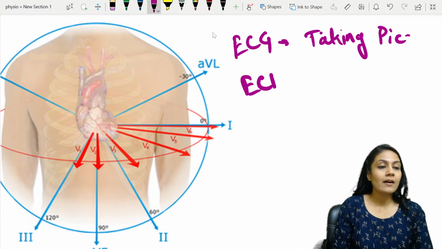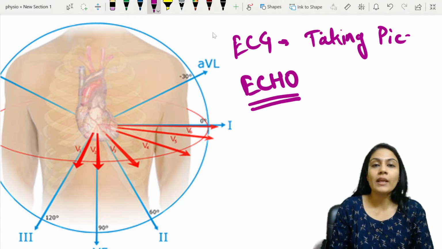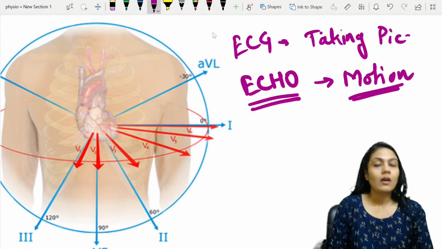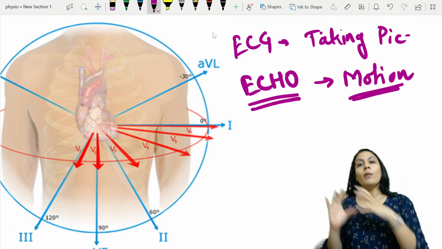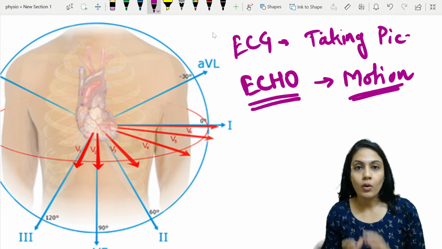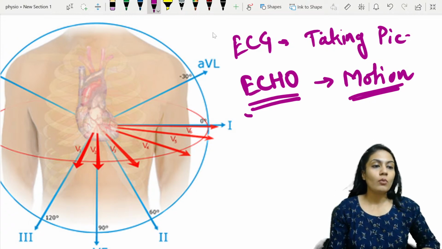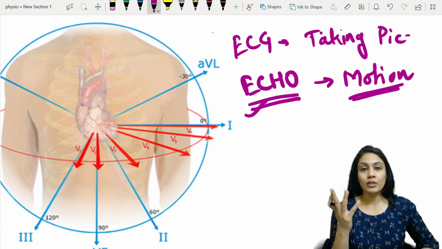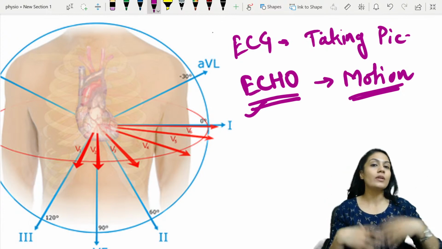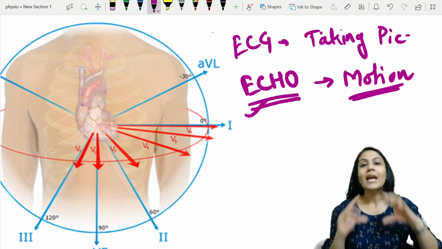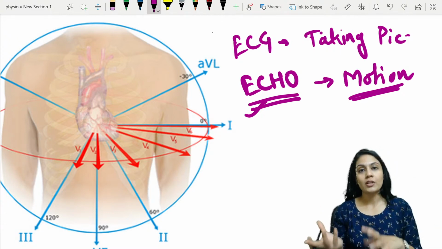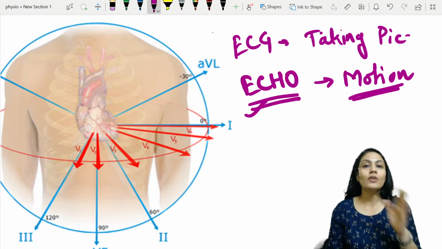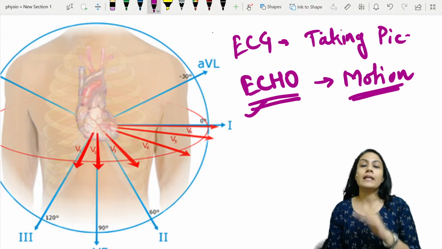And when we take a video, that is nothing but we take motion pictures, a moving picture, that is nothing but echo, right? That is echocardiography. What we do, we put an ultrasound probe over there and we look at how the flow is coming, how it is going, how the ventricles are contracting. In a picture you cannot see the contraction, the movement, right? You can just guess that yes, it is a major abnormality.